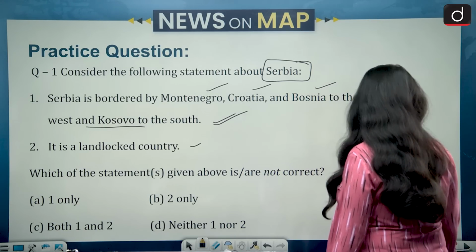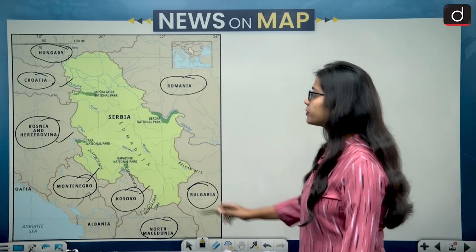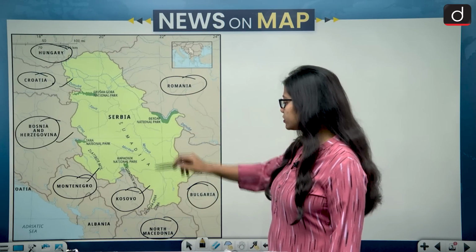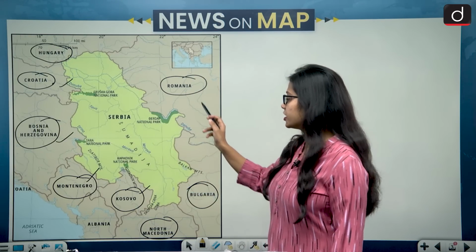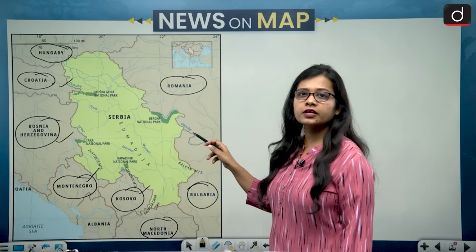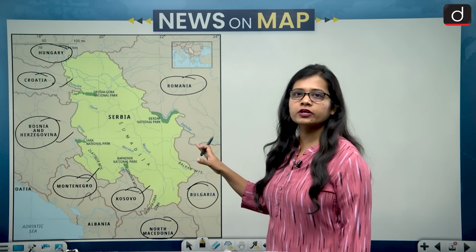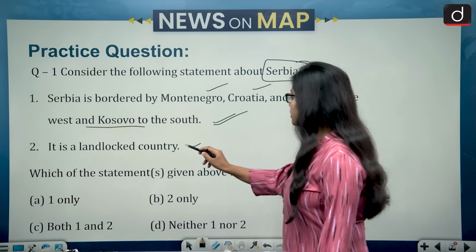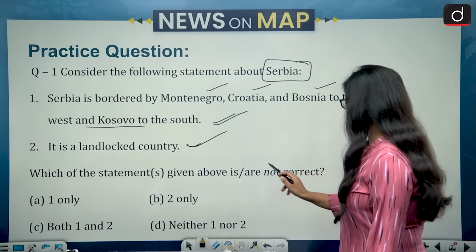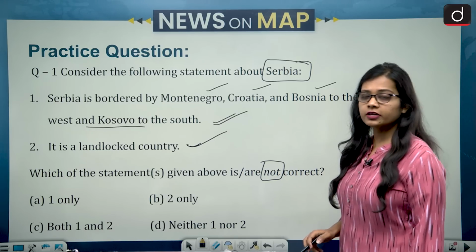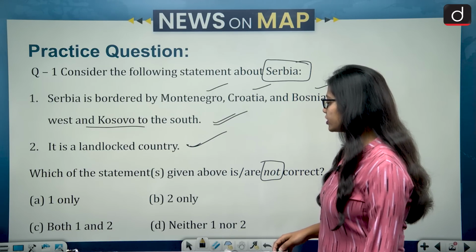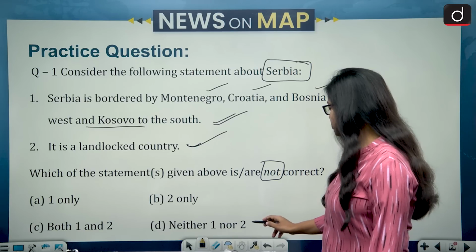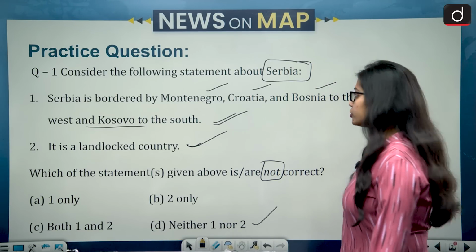Second, it is a landlocked country. So yes, this statement is also correct because Serbia on all its side, be it north, south, west and east, is bordered by some or the other country and it does not share its border with any of the water body. So second statement also becomes correct. So we have to find the not correct statements, and the options are 1 only, 2 only, both 1 and 2 and neither 1 nor 2. So the correct answer would be option D, which is neither 1 nor 2.